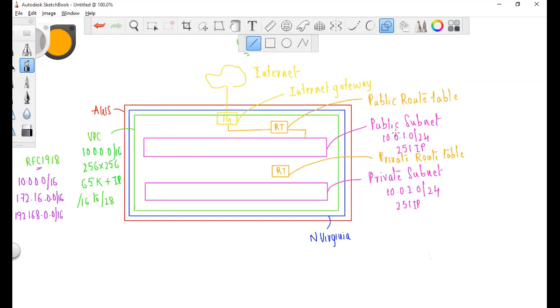Let me repeat it. I'm justifying this term now: if a subnet is associated with a route table which has the internet gateway as a route, then the instances in the subnet will be able to access the internet. In the same way, if a subnet is associated with a route table which doesn't have the internet gateway as a route, then it's called a private subnet.